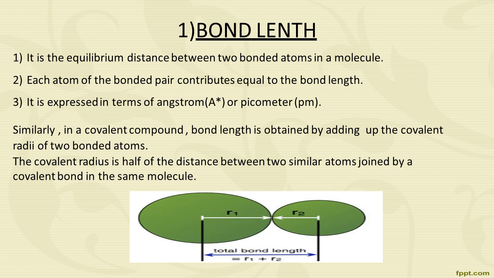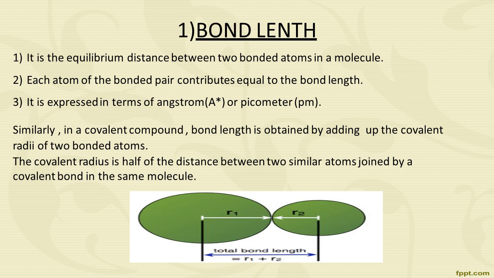bond length. That means when atomic orbitals overlap to form molecular orbitals, a covalent bond is formed. So it is possible that the greater the overlapping of atomic orbitals, the greater the bond strength. This is also explained by wave mechanics: during the formation of a chemical bond, the combining atoms come nearer to each other.